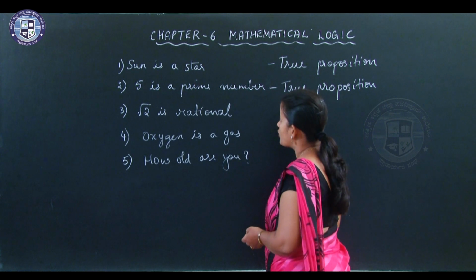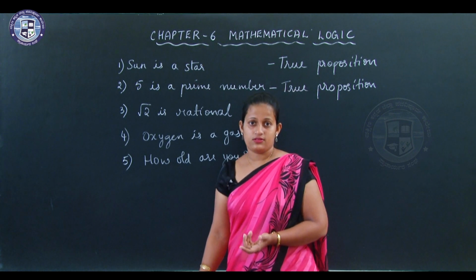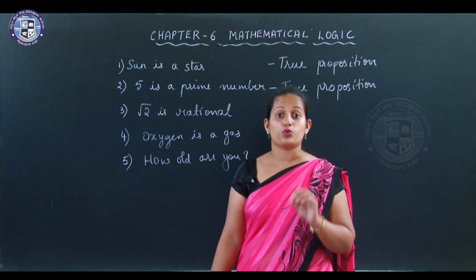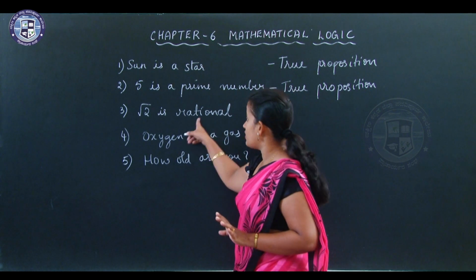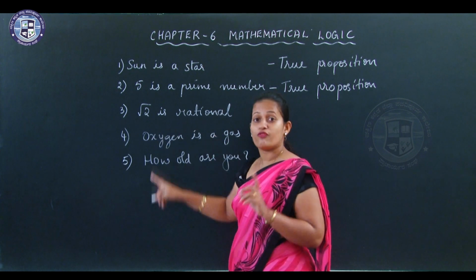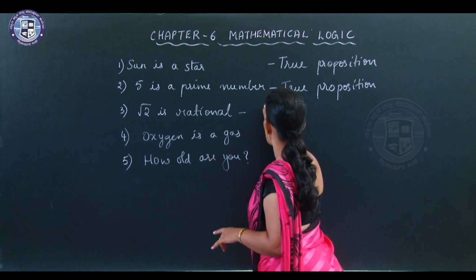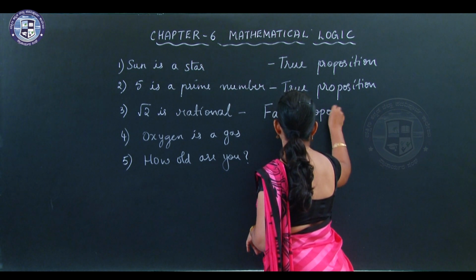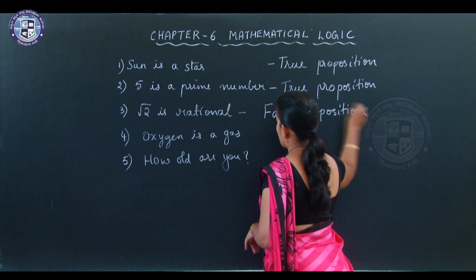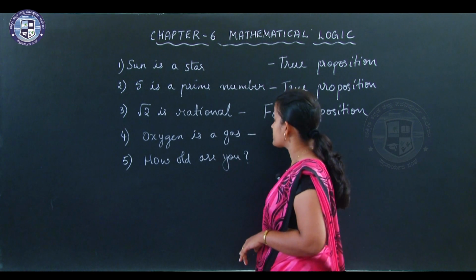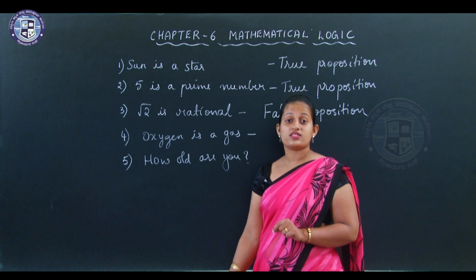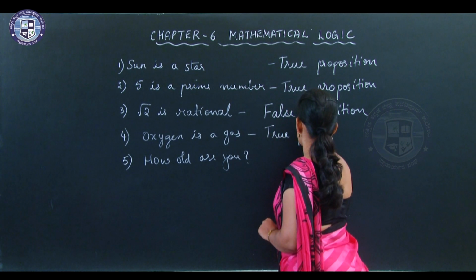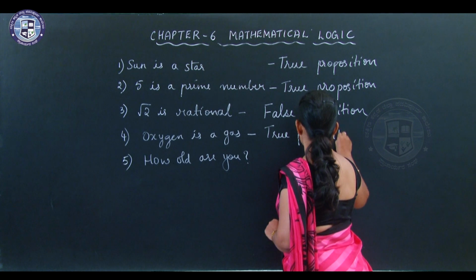Third one, root 2 is rational. What have we all learnt? We all have learnt that root 2 is irrational, and it is true, root 2 is irrational. It is not rational. Therefore, this is a false statement. So we can call this a false proposition. Fourth one, oxygen is a gas. Oxygen is a gas. It is true. So it is a true proposition.